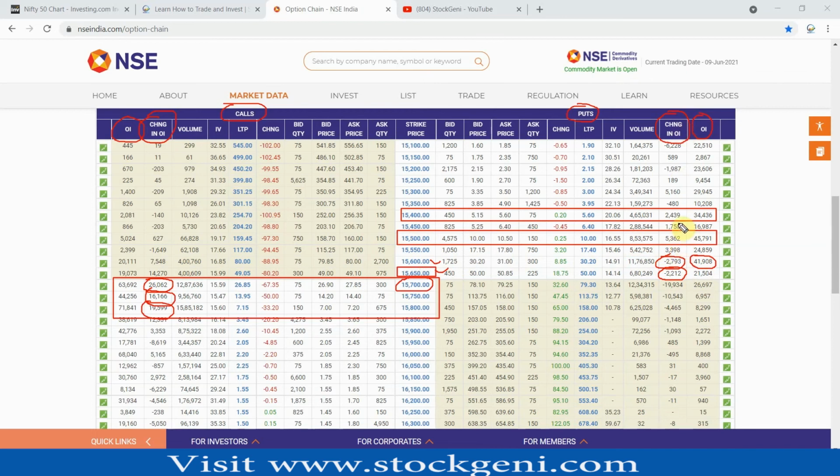So that is also a triggering thing, that however they did the put writing at this level, they might have also added some call writing here, and they made a kind of hedging position. They might have made a strangle at 15,500 and 15,800 or 850. But we have not seen much addition in the total change in OI. So that is again giving a hint that put writers are losing confidence, and they have not done the put writing in huge quantity.